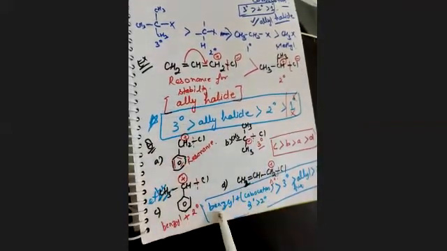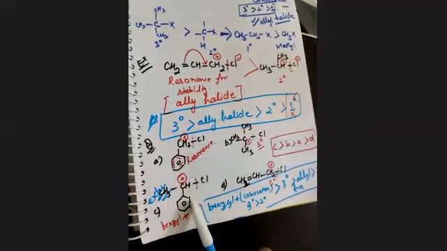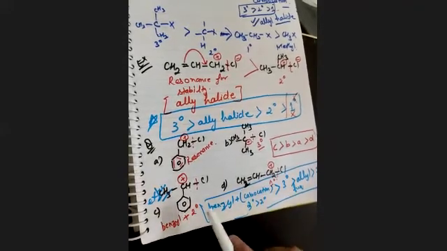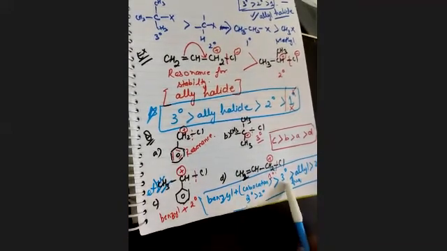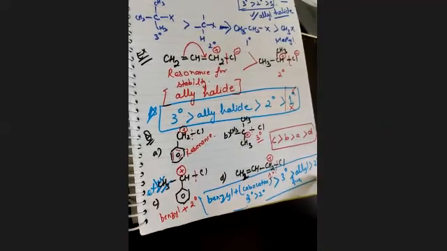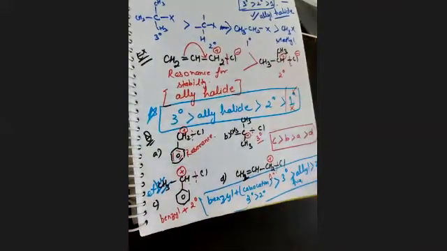And if your carbocation is attached with the benzene group, and that too is 3 degree or 2 degree, at that time your benzene plus carbocation combination is more stable than 3 degree, then allyl halide, then 2 degree, and last 1 degree. Clear? Now three criteria of stability are there.